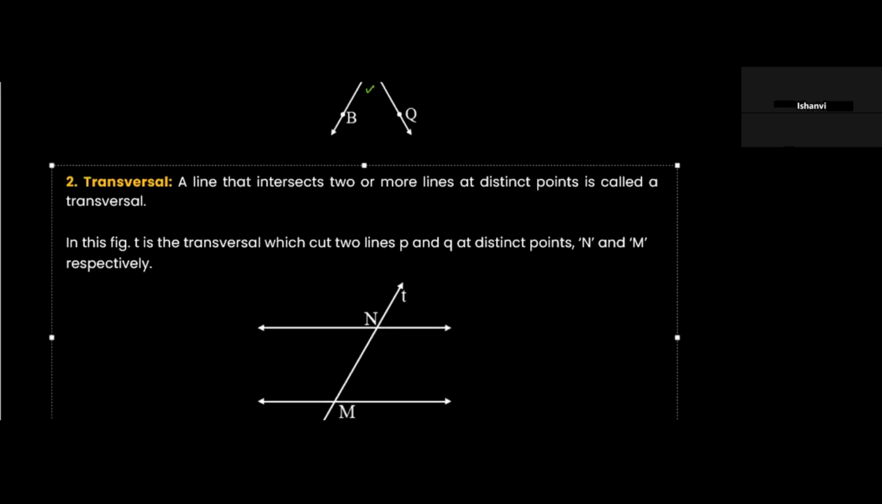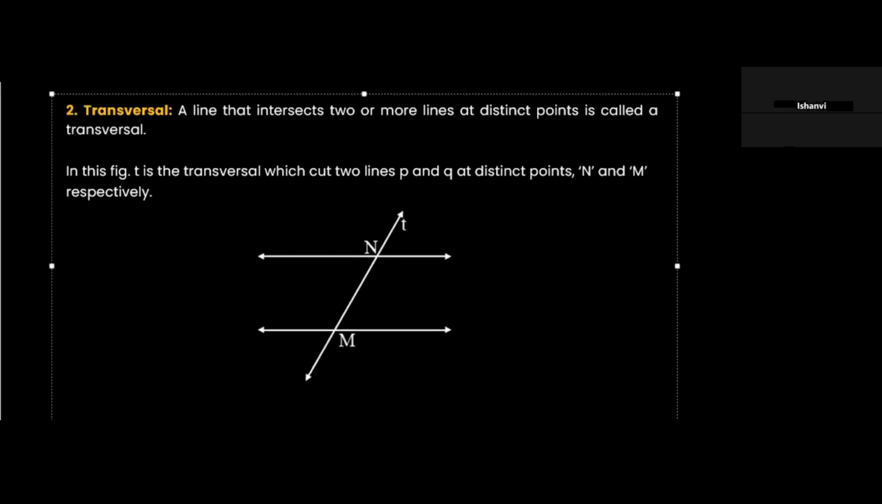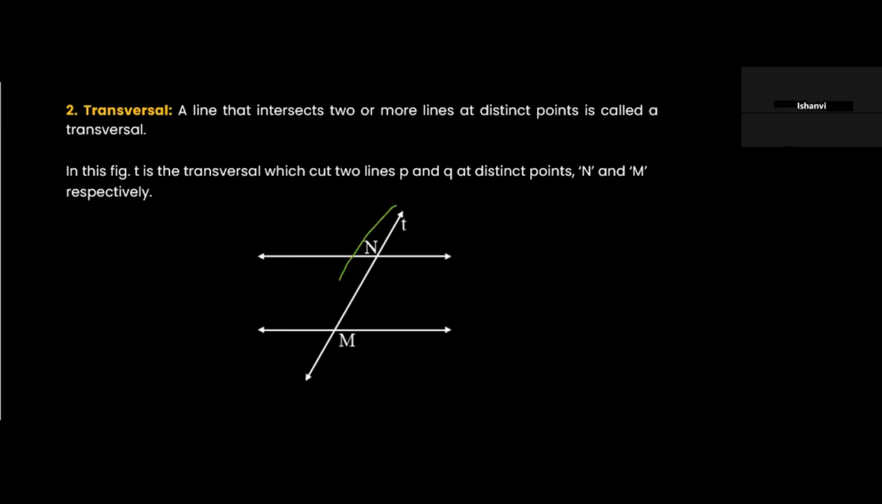Okay, let's look at this. A line that intersects two or more lines at distinct points is called a transversal. Let's say these are two lines and this is intersecting. Let's name these L and M. They can be parallel to each other, or they can be just lines like this.